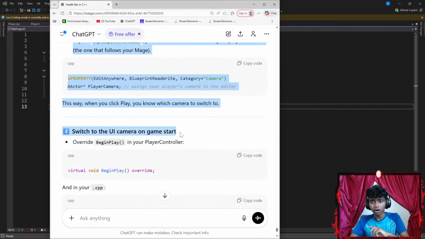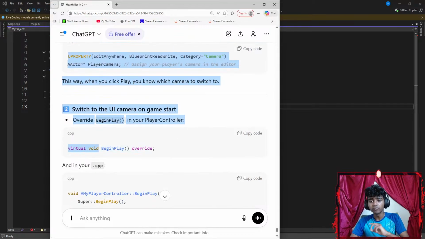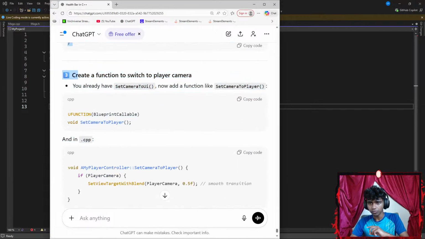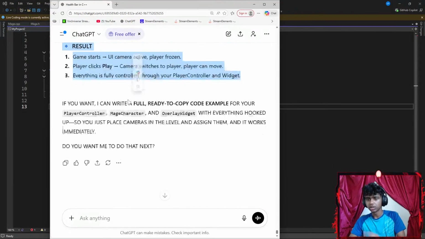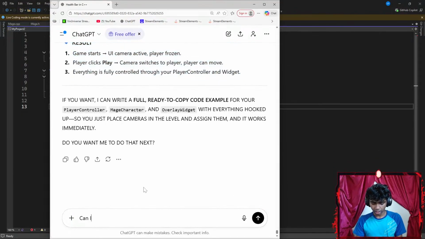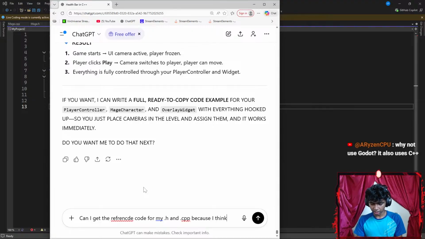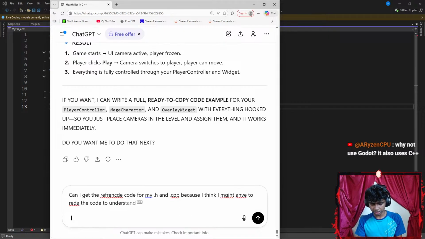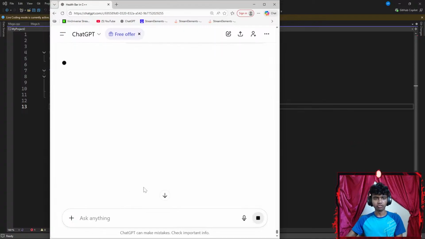Switch to the UI camera on game start. Okay, override Begin Play in your player controller. Virtual void BeginPlay, override in C++. Okay, create that. Wait, let me say something like, can I get the reference code for my .h and .cpp, because I think I might have to read the code to understand what you mean? Okay, I might actually have to read it to understand it.